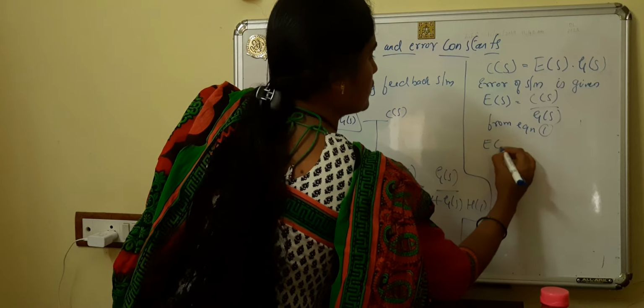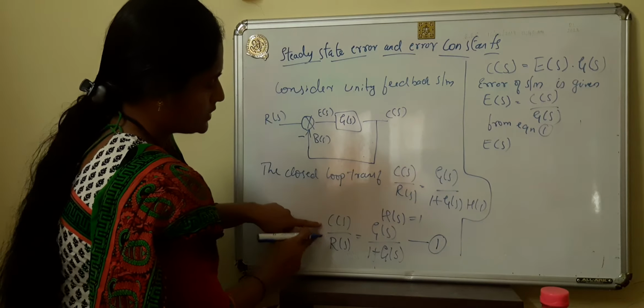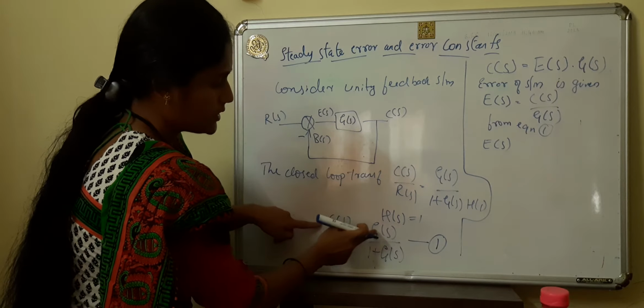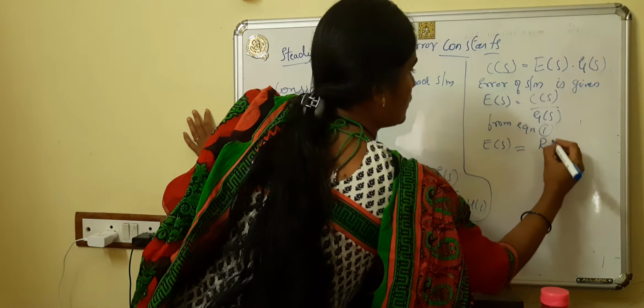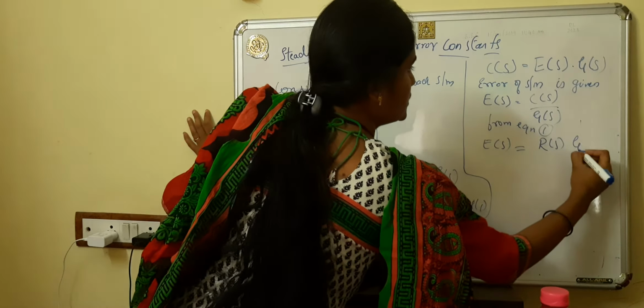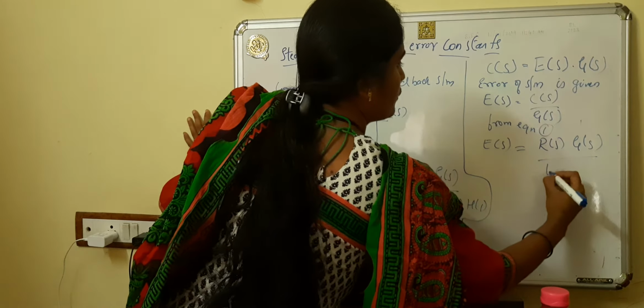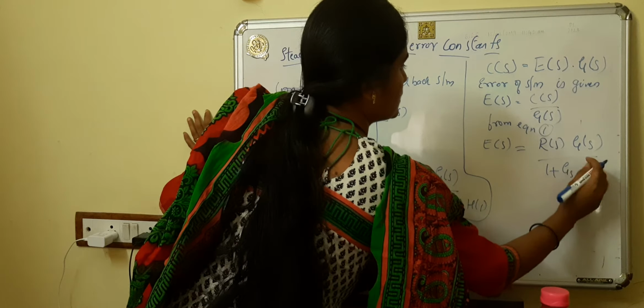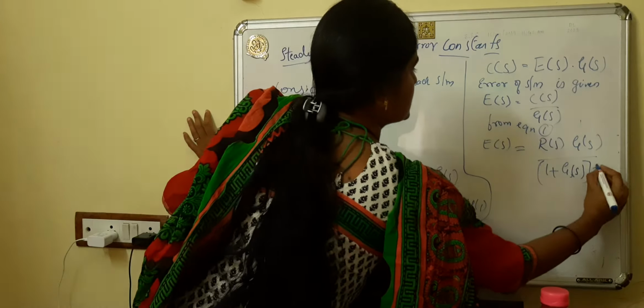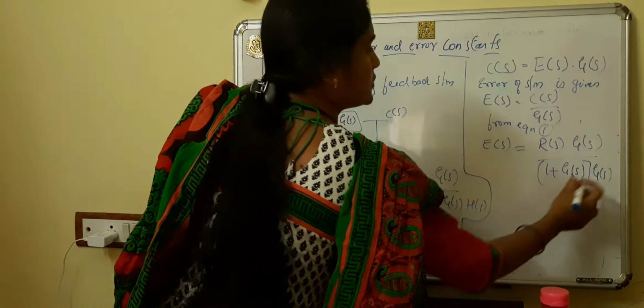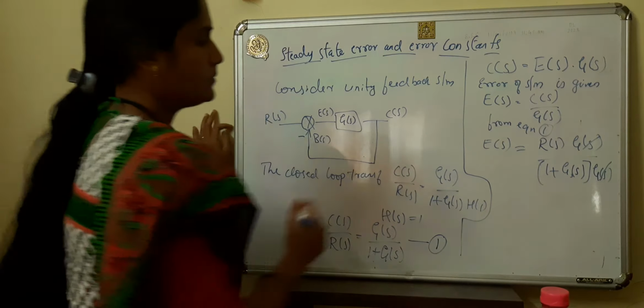From this equation, E of S is equal to C of S divided by G of S, where C of S is equal to R of S into G of S divided by 1 plus G of S. So E of S is equal to R of S into G of S divided by 1 plus G of S, divided by G of S. This G of S and that G of S cancel.